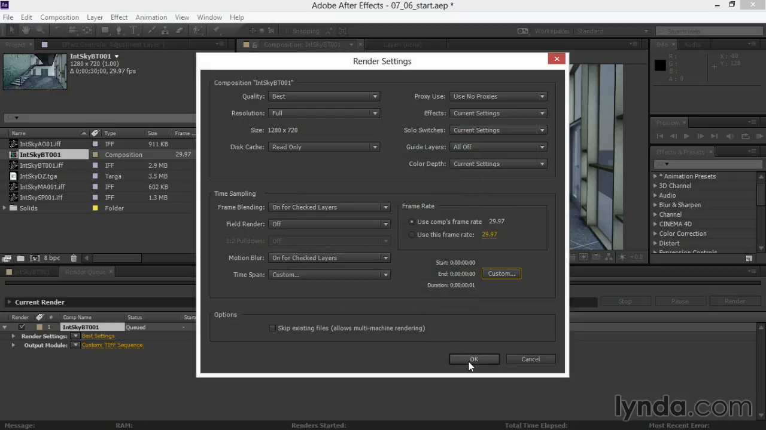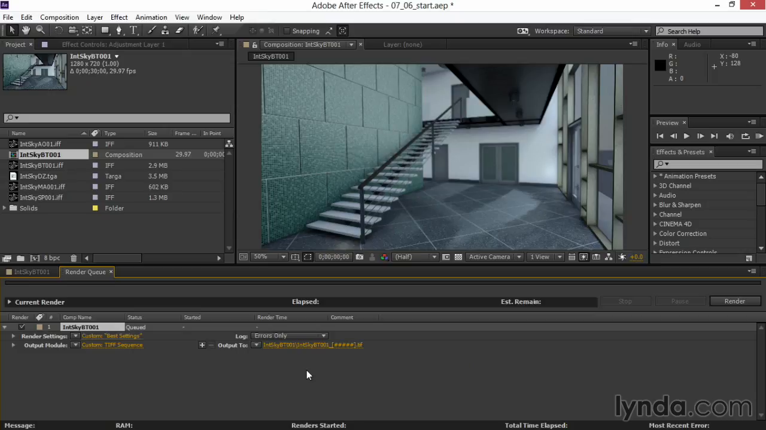Make sure you always check before you render that you're using the right frame rate, that you've got the right quality, resolution, and size, and that if you're using frame blending or anything else, that it's available and checked. I'll click OK, and now I'm ready to put a name on this and put it out to a directory.